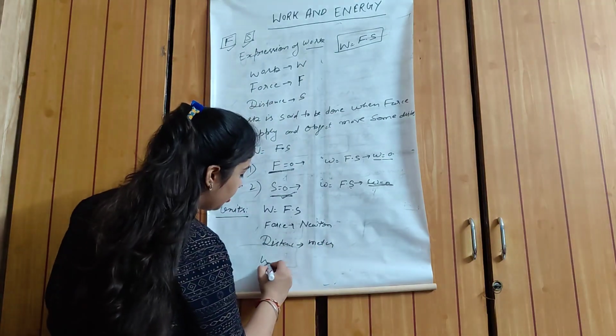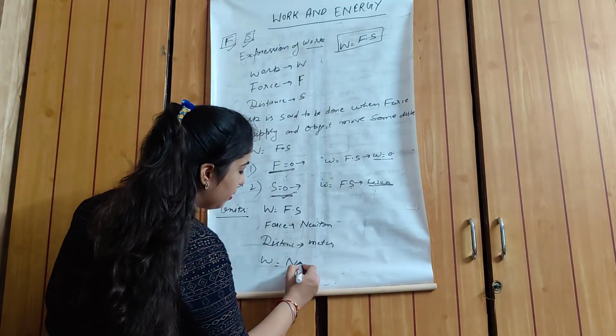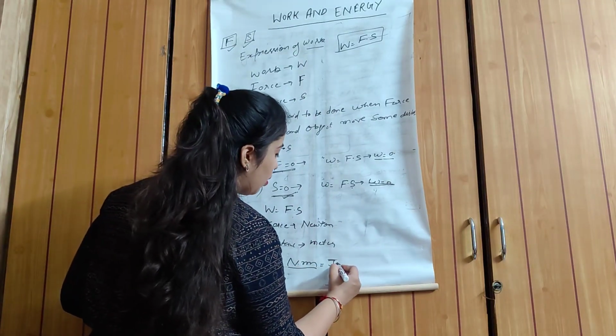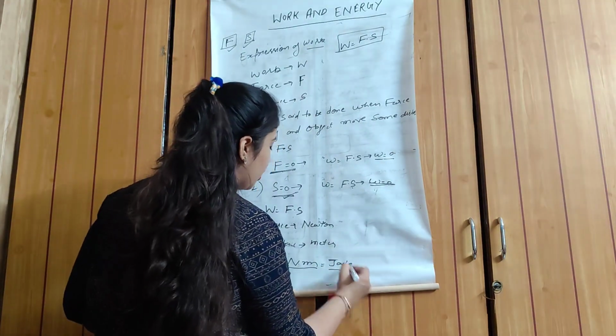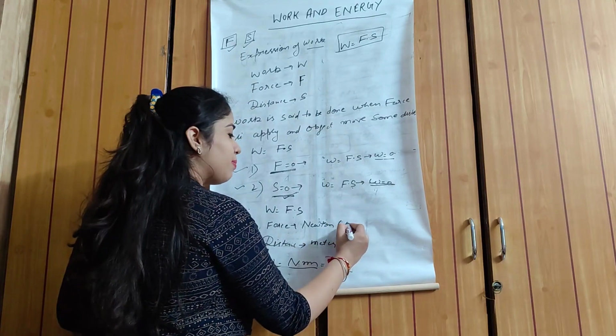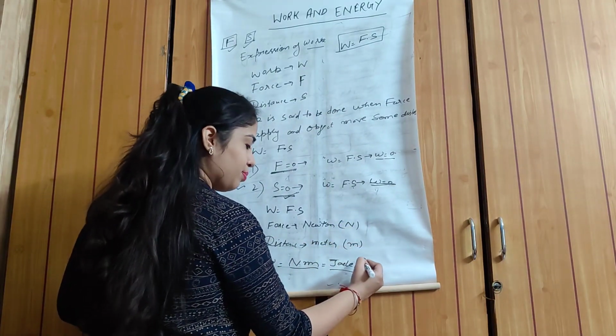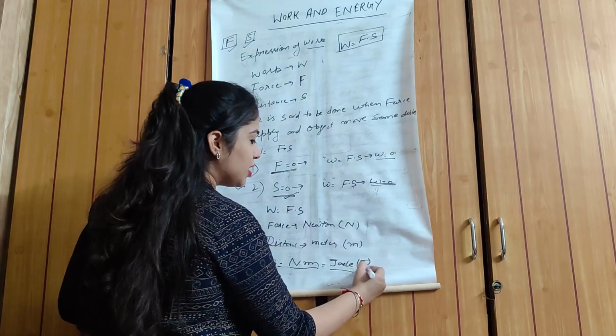So work done unit is Newton meter, and the Newton meter is equal to joule. Okay students, the Newton symbol is N and the meter symbol is M. Similarly, the joule symbol is J.